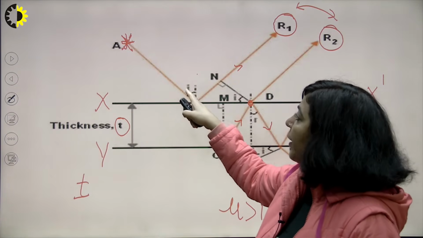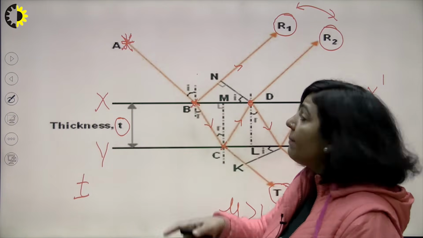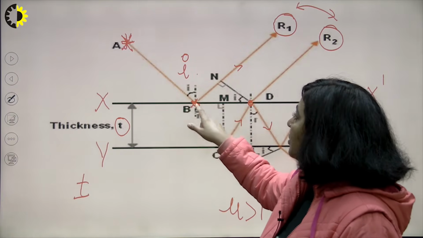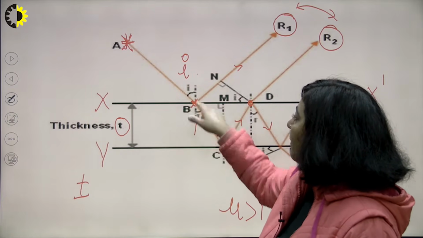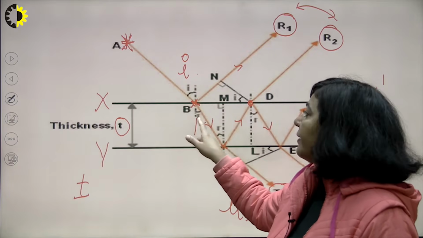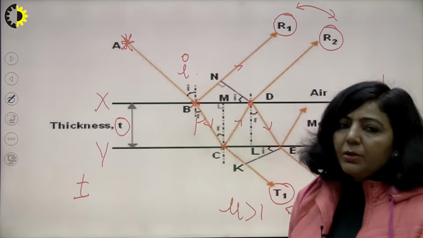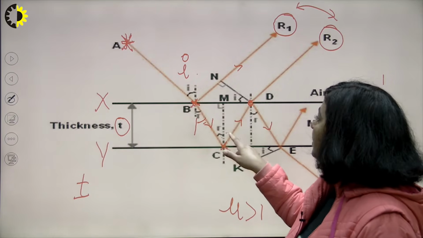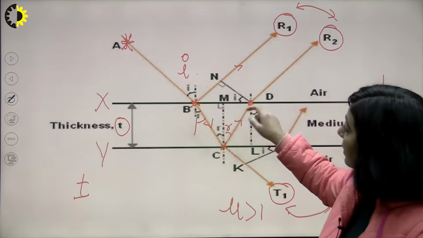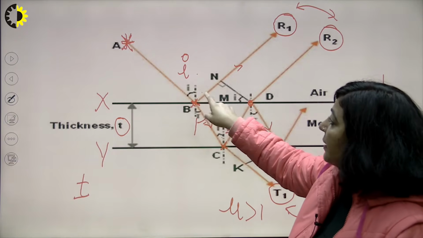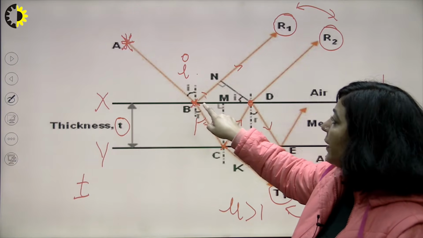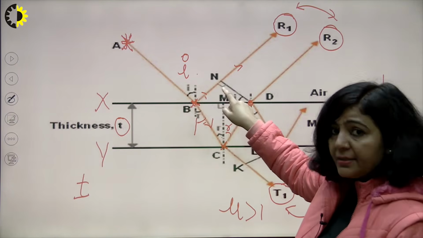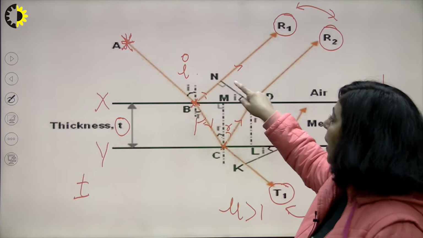So at this point, this incident ray makes an angle I. So this is your angle of incidence here, and since this is a normal on the upper surface, the refracted ray that is making this angle with the normal is your angle R. This is I. This is R. This angle will be R. Since this is I, this angle is also I. So you can see this total angle is 90, so the remaining will be 90 minus I. This is 90. So now you are having this triangle.